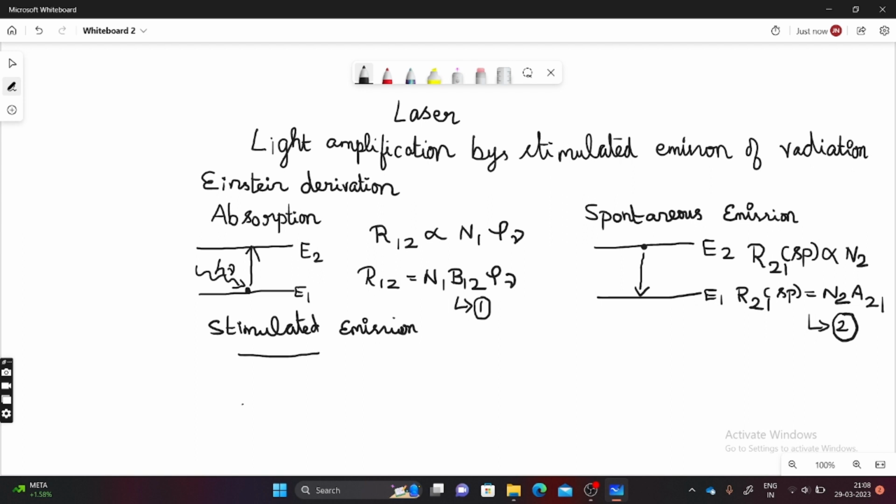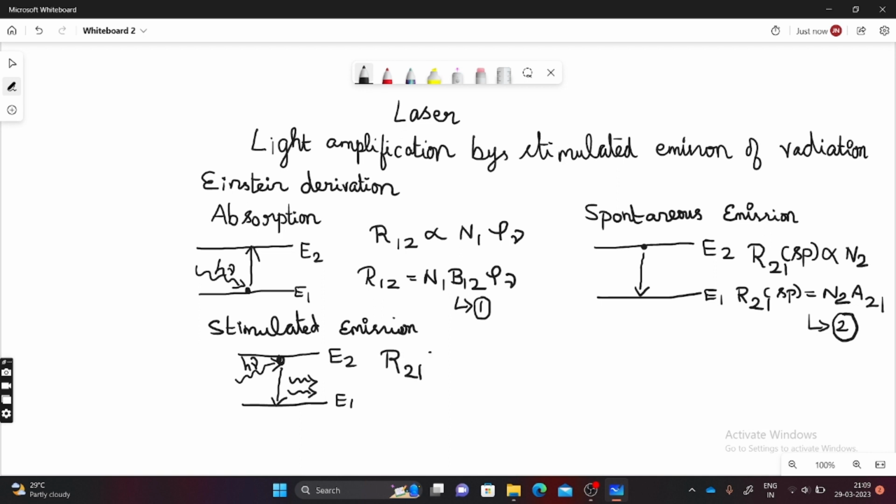Again we'll consider the two energy levels E2, E1. The atom is present in the excited state. Here, with an external source, it can be a light, it can be an electron, it can be electric energy, anything. With the external source, the atom will come back to the ground state by emitting 2 photons. Again these 2 photons get moved toward the excited state. Again with the external source, it comes to the ground state by emitting 4 photons. So it gets doubled. That is called the stimulated emission process.